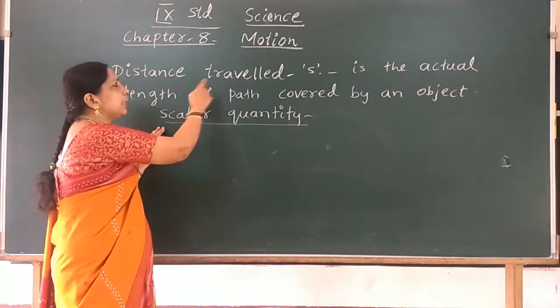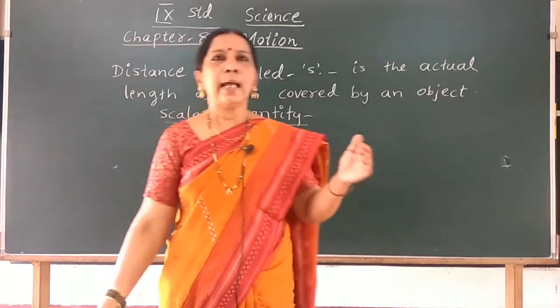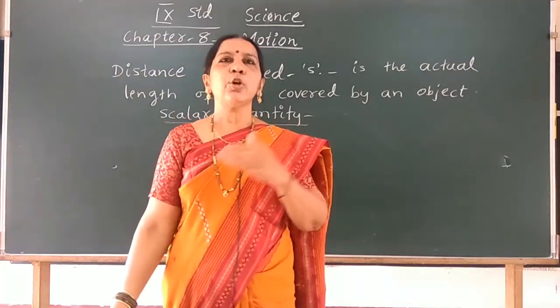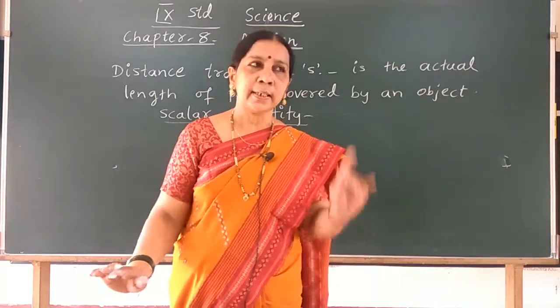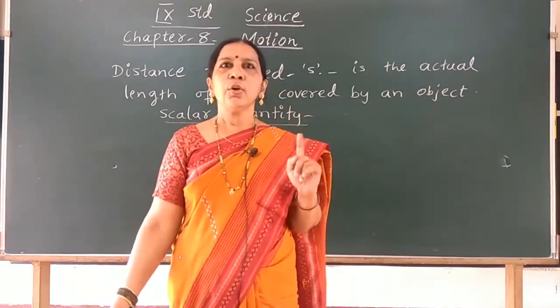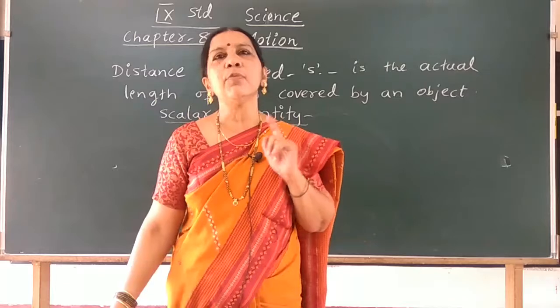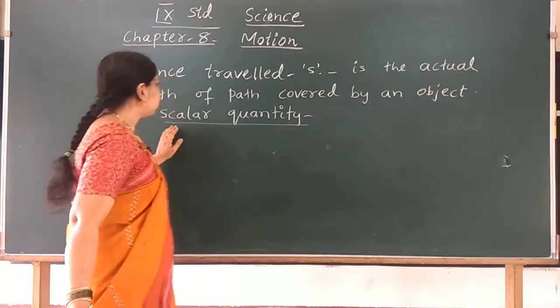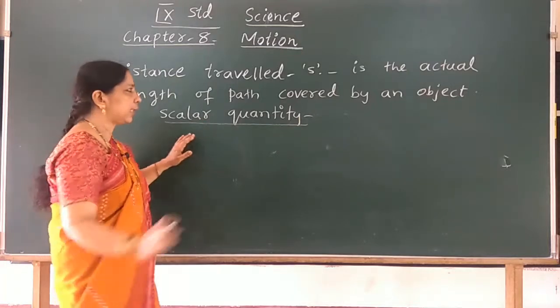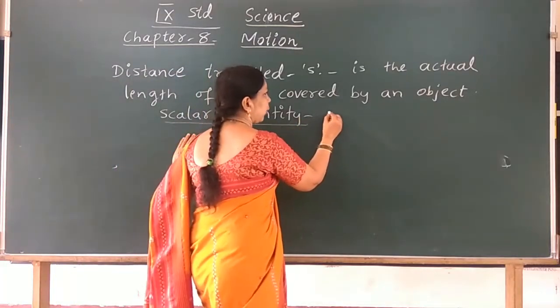For example, take distance travelled. I travelled 15 kilometres. In which direction, we do not mention here. So 15 kilometres is only a numerical value, and direction is not mentioned. So it is a scalar quantity. What is meant by a scalar quantity?